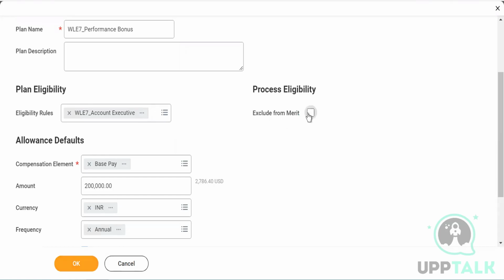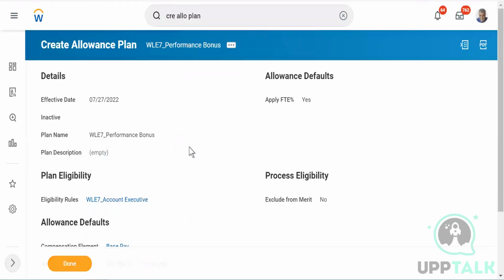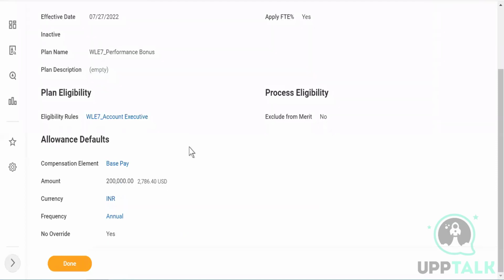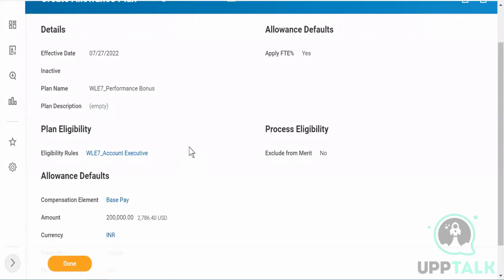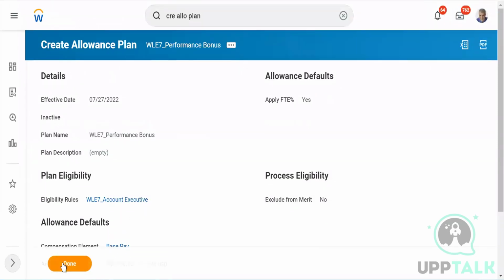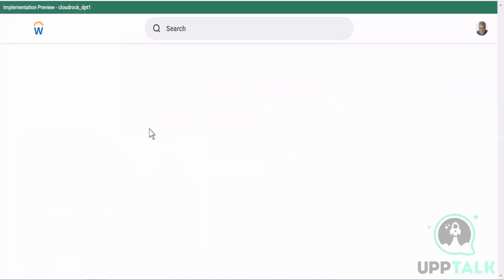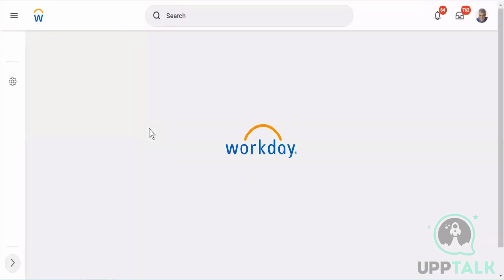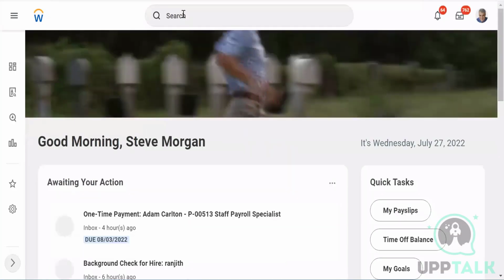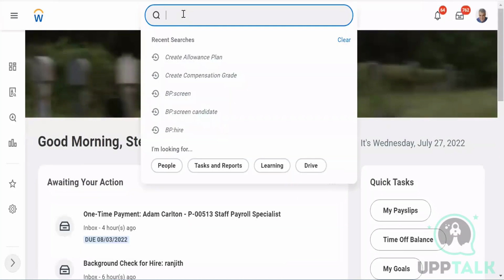But here it will be the same and I will not check it, and I'll click on OK. Once I click on OK, it is created. So my bonus plan is ready. I just have to combine it with the fixed part, and then it will become a package, which we will do at the end of this chapter, how to create a package.